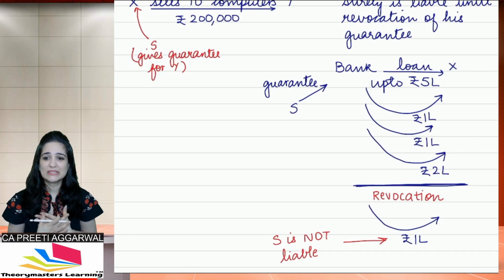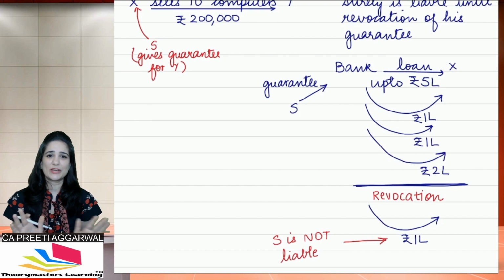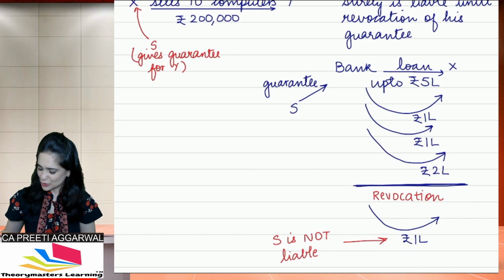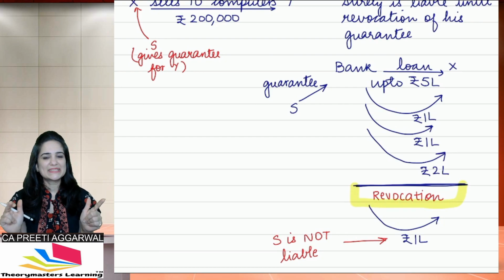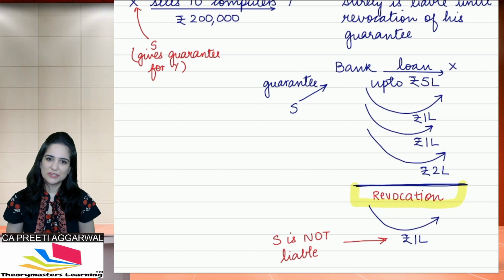What if X defaults? I will have to pay more than 4 lakhs. I don't have more than 4 lakhs now. So he revokes his guarantee. The surety's guarantee comes to an end after revocation.